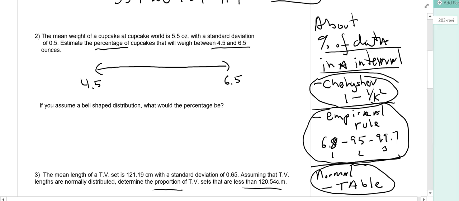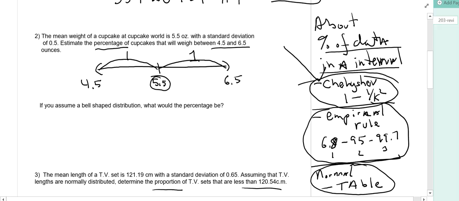We're not told anything about the distribution, so our only option is Chebyshev's. Chebyshev's requires the interval to be centered at the mean. The mean is 5.5. The distance from 5.5 to 6.5 is 1, and the distance from 5.5 back to 4.5 is 1. So it is centered at the mean.